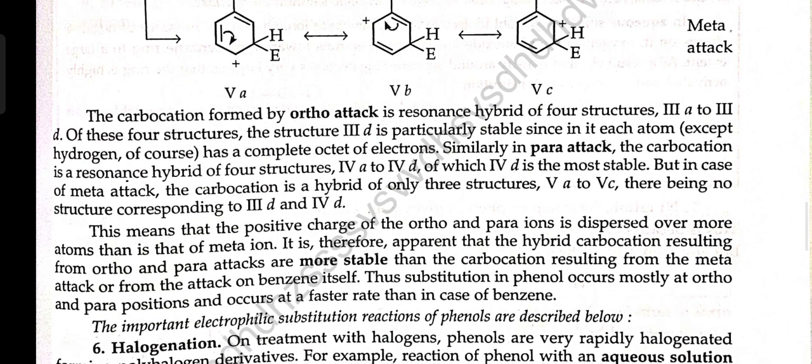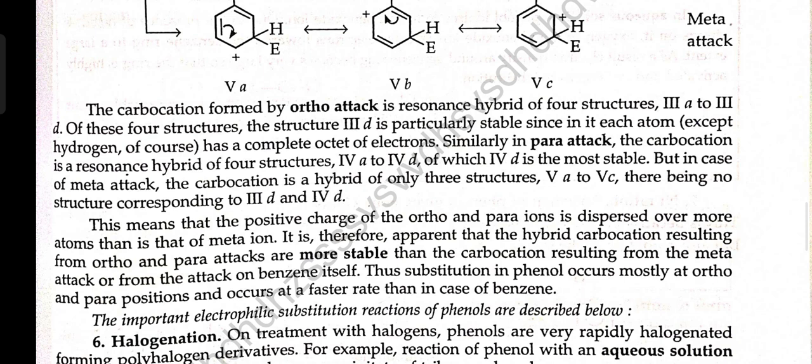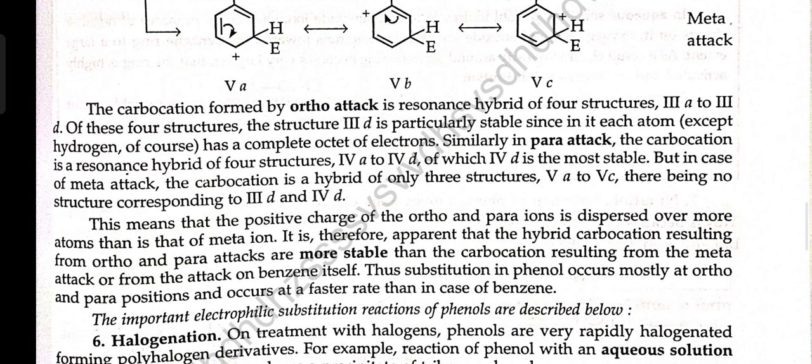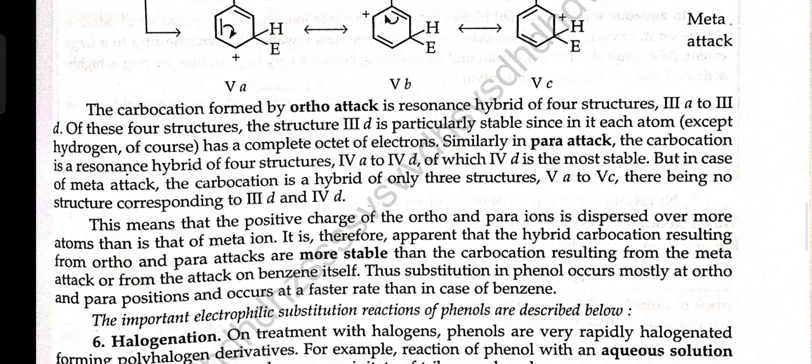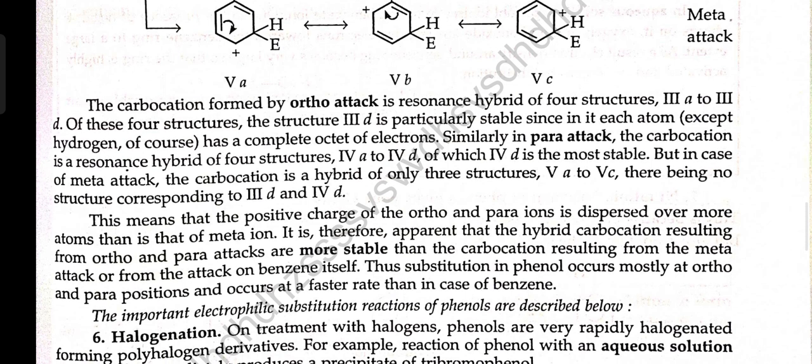This means that the positive charge in the ortho-para ion is dispersed over more atoms than that of the meta ion. It is therefore apparent that the hybrid carbocations resulting from ortho and para attack are more stable than the carbocation resulting from the meta attack or from the attack on benzene itself. The substitution in phenol occurs mostly at ortho and para positions and occurs at a faster rate than in the case of benzene. The important electrophilic substitution reactions of phenol are described below.